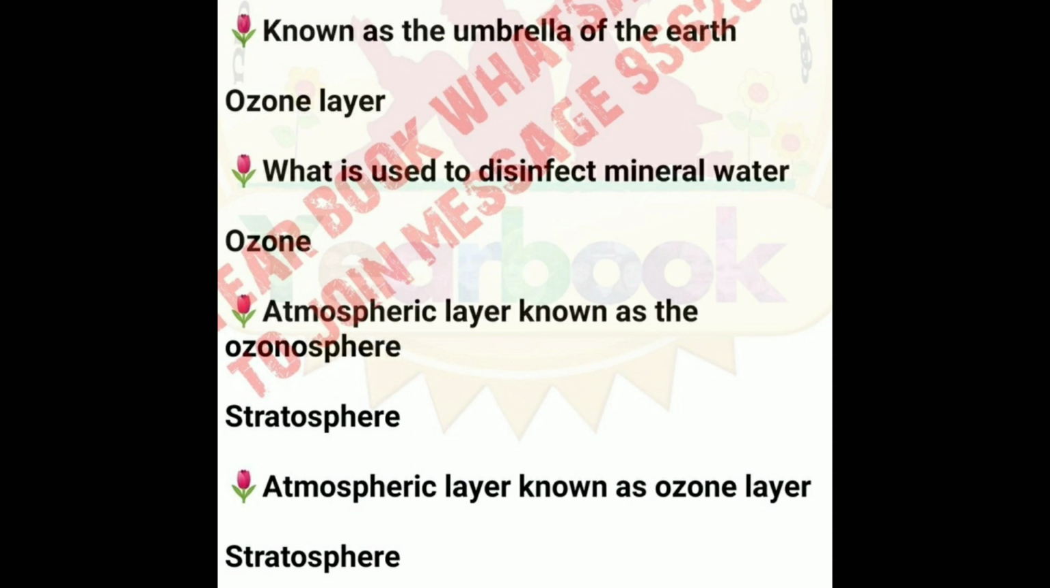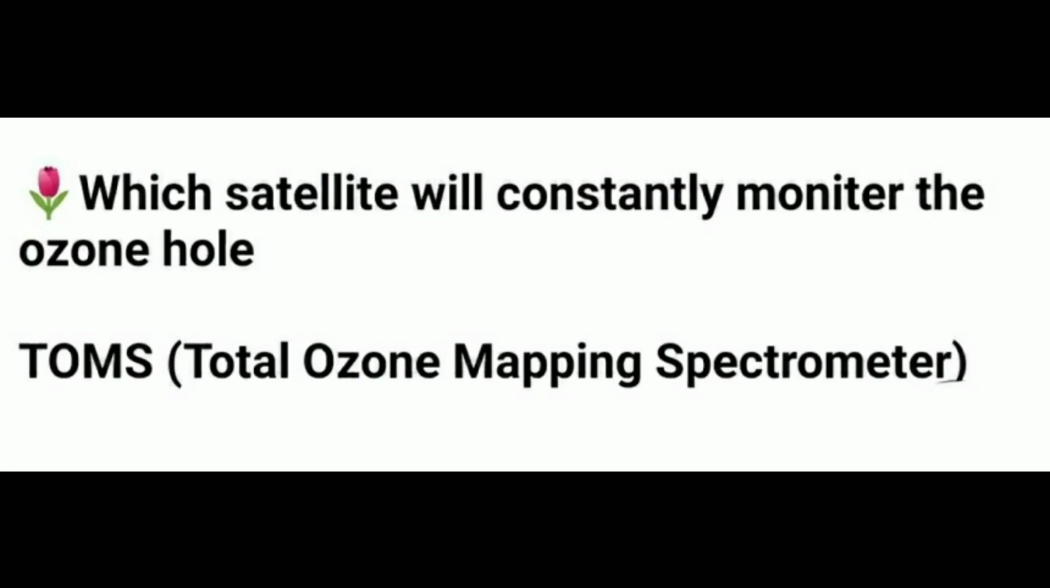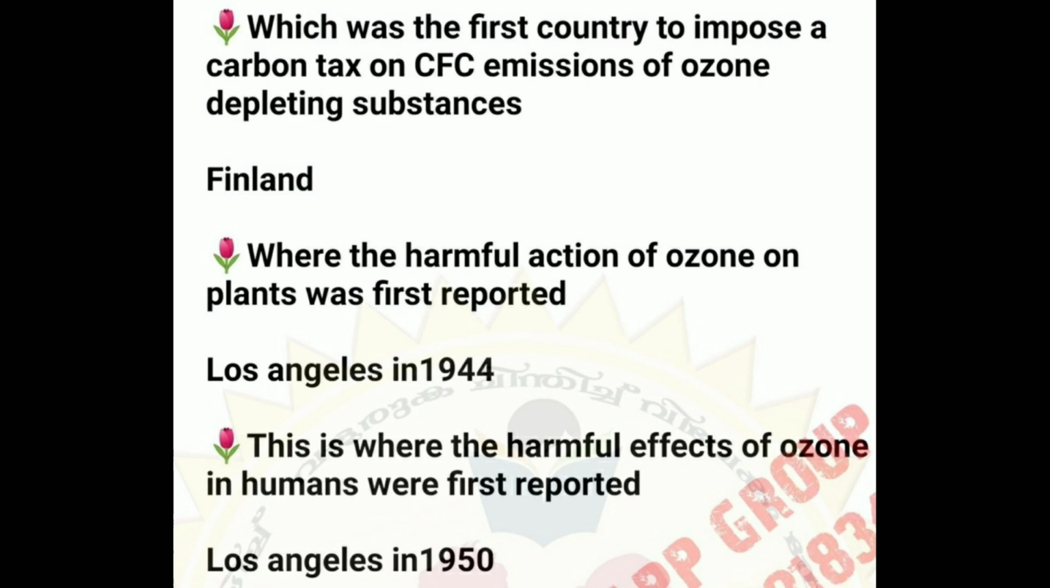Stratosphere. The atmospheric layer known as the ozone layer is the stratosphere. Which satellite will constantly monitor the ozone hole? TOMS, Total Ozone Mapping Spectrometer.